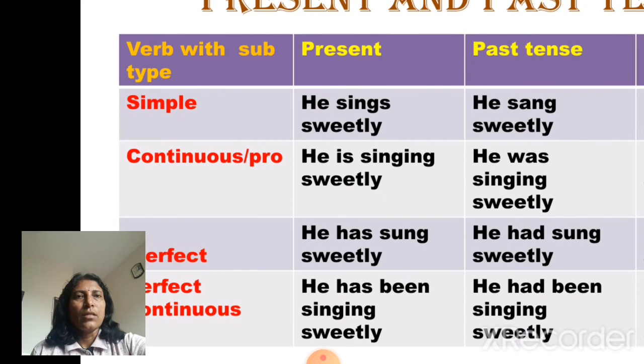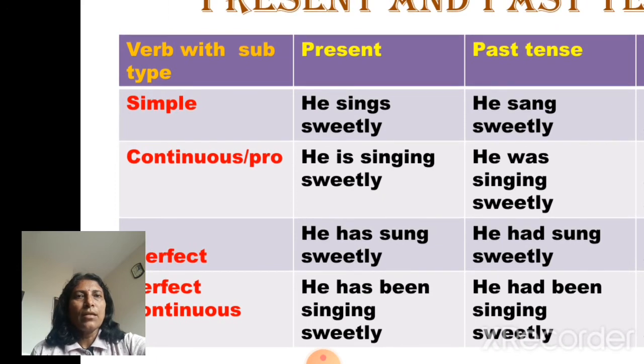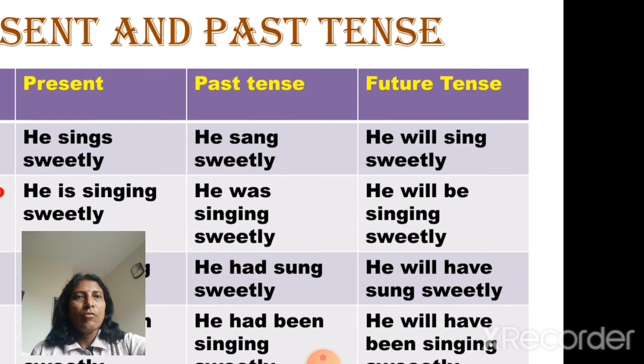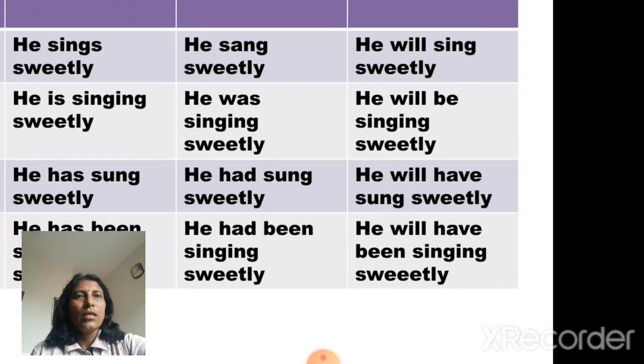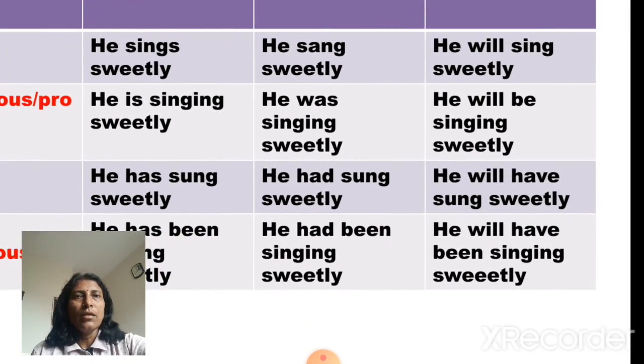Perfect continuous tense, the example for present perfect continuous tense, he has been singing sweetly. Past perfect continuous tense, he had been singing sweetly. Future perfect continuous tense, he will have been singing sweetly.